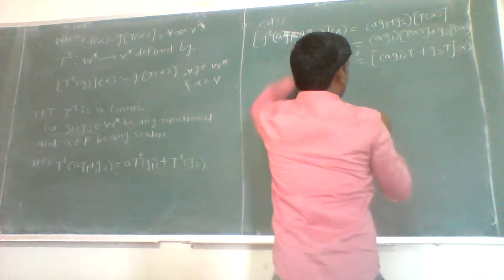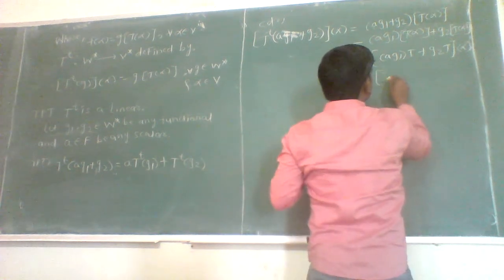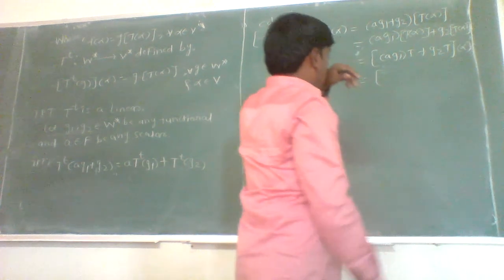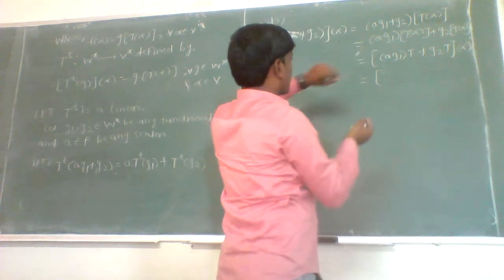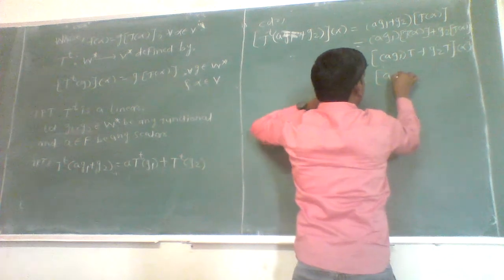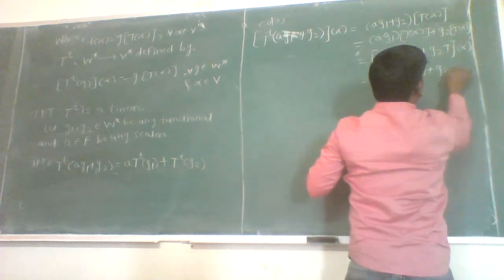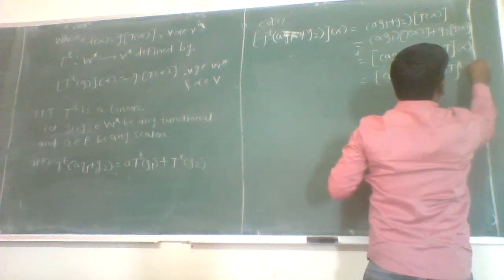That means this is nothing but A into G1 composite T plus G2 composite T, evaluated at alpha.